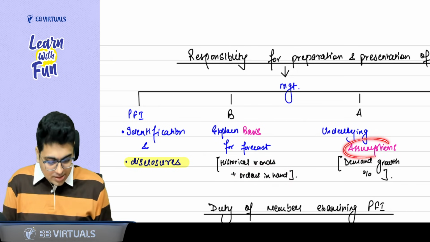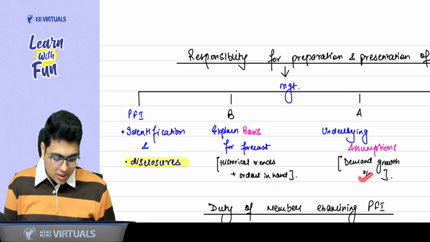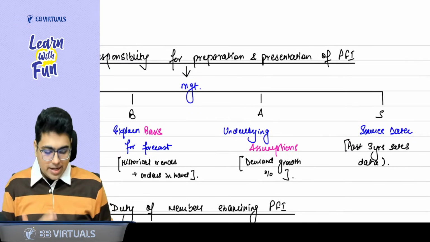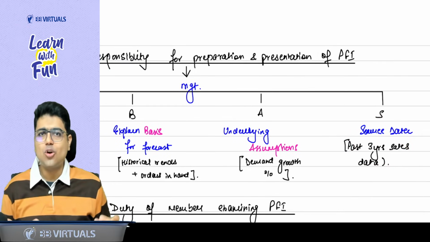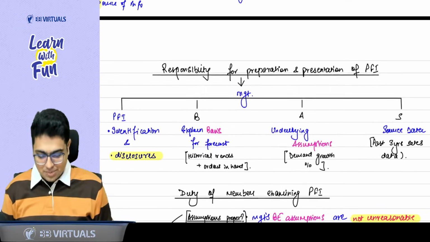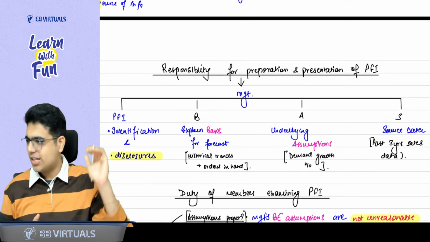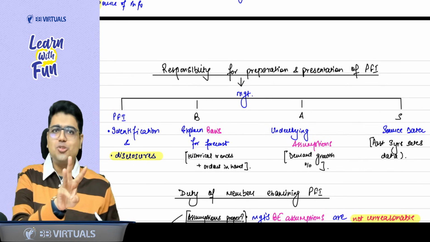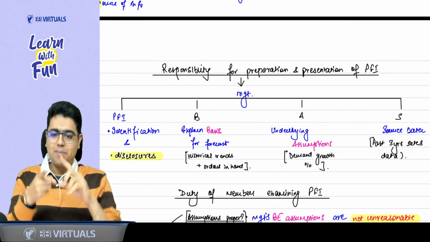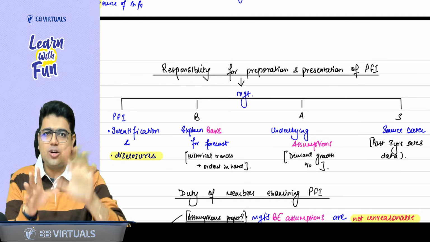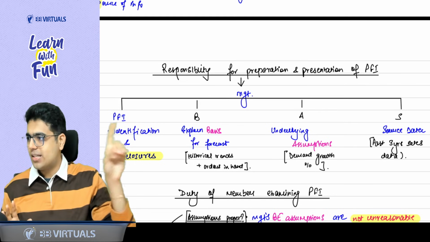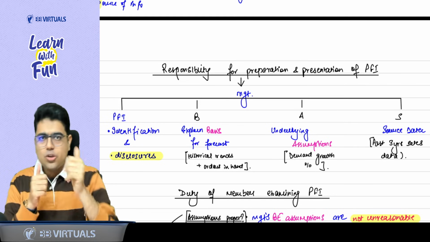Then A for assumptions, expecting the demand to grow by a certain percentage, and S for source data, maybe you are using the past 3 years data to draw this forecast. So four things are the management's responsibility: PFI identification and disclosure, then the three things to be disclosed: B for basis of forecast, A for assumptions, and S for source data or information. These four things are the responsibility of management. You got the point or not?